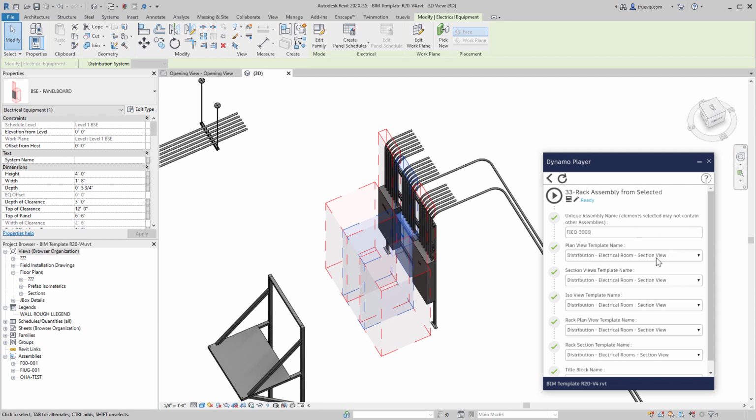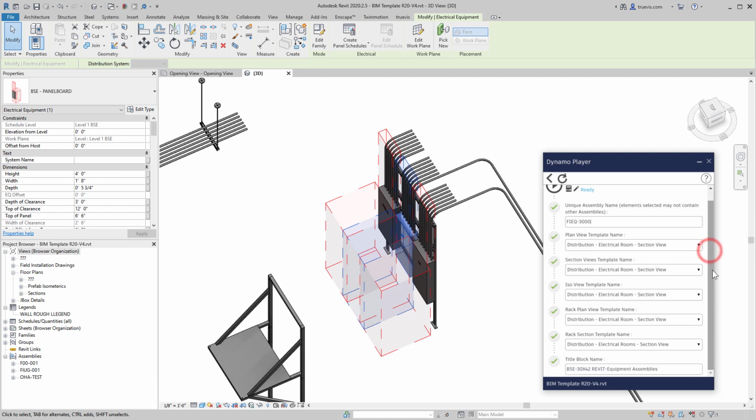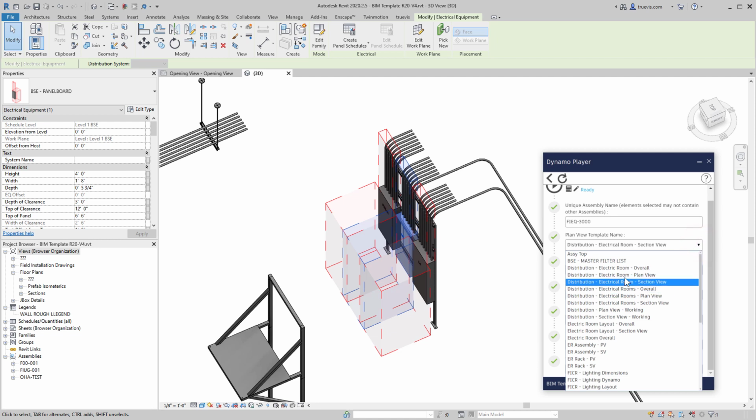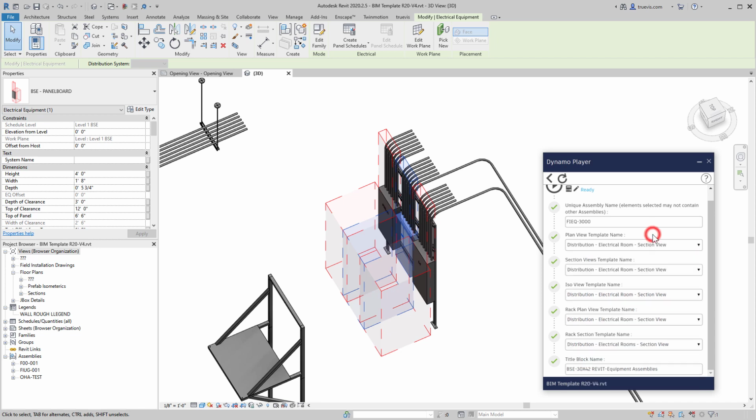These are the view template names for the different views that are going to be put on the sheet. And this is the title block name, which obviously will have to exist in the project. One caveat is we may not see all of the view templates that are available in the project, but after the view is made, we can change the associated view template for the view if we need it.